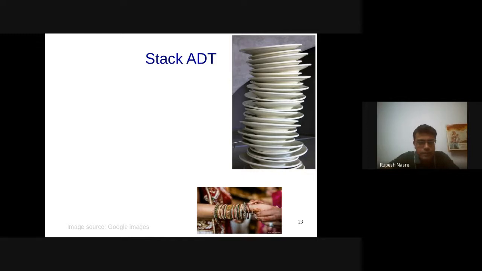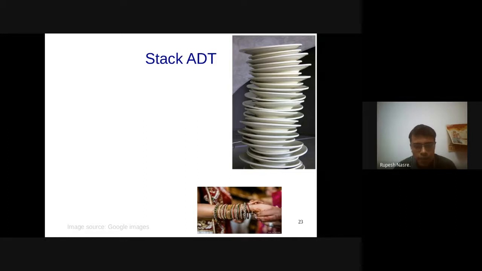I'll be back. Okay, so let's start discussing a variation of the list, a specialization of the list, I should say, which is called a stack, which we have seen on multiple occasions, but we are now going to code it up. As is seen, this stack of plates is definitely one good example of a stack.